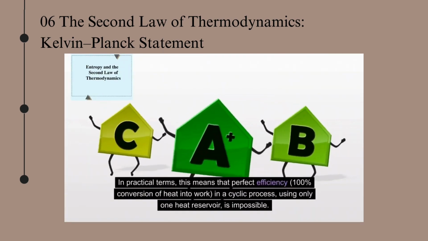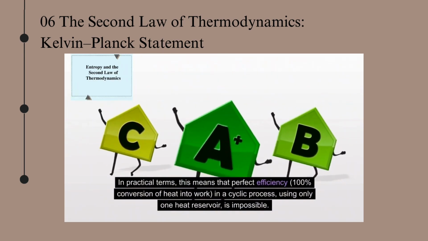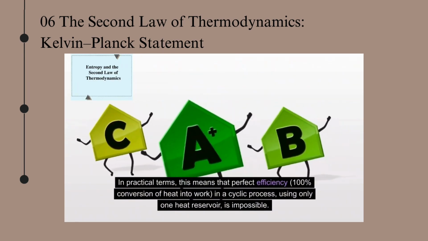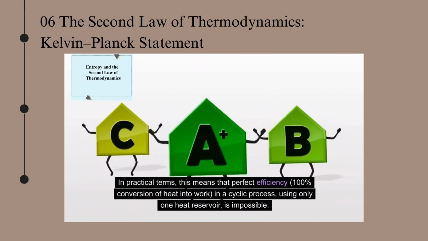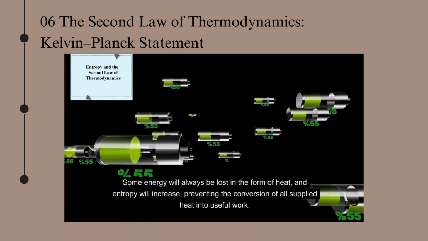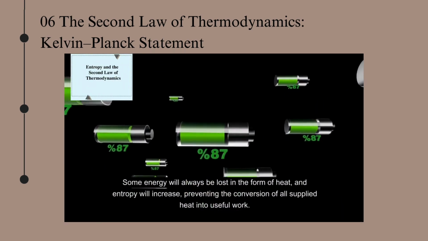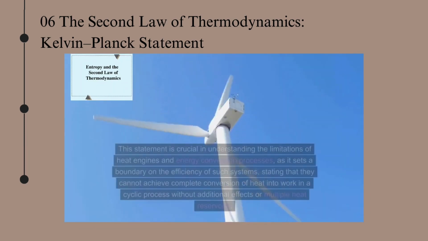In practical terms, this means that perfect efficiency in a cyclic process using only one heat reservoir is impossible. Some energy will always be lost in the form of heat and entropy will increase, preventing the conversion of all supplied heat into useful work.